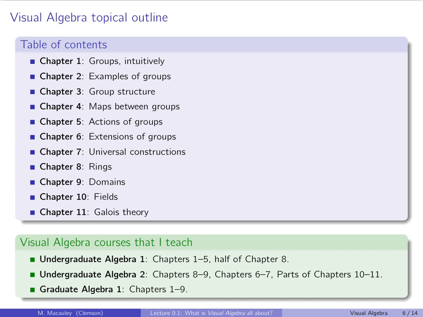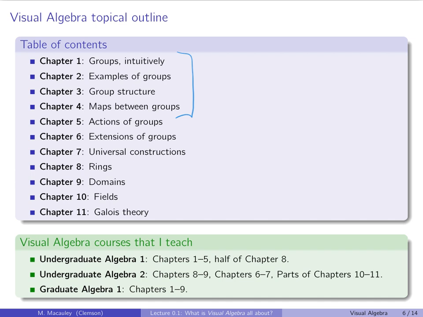Again, in graduate algebra, I do the first 9 chapters. As I said earlier, the first 4 chapters I do in 3 1/3 weeks in graduate algebra, but I do it in like 9.5 weeks, I think, in undergraduate algebra. So that's the difference. I can get through stuff a lot quicker, and I have a whole different set of slides if you come in knowing what a group is and some familiarity with it.